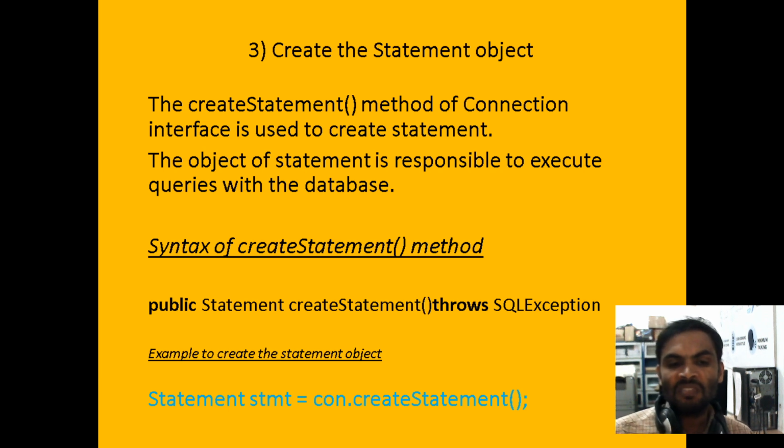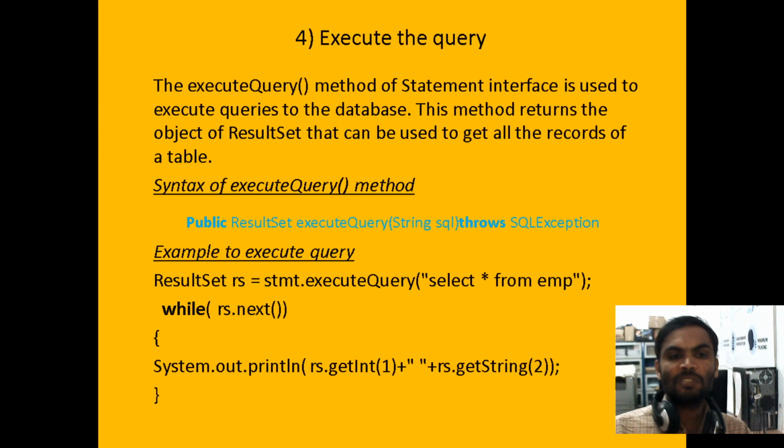Statement is an interface. This createStatement is available in the Connection interface. For the Connection interface we gave con as the reference. With con.createStatement we are calling the method, using the reference dot method name. The return type of this method is Statement. This method also throws SQLException.